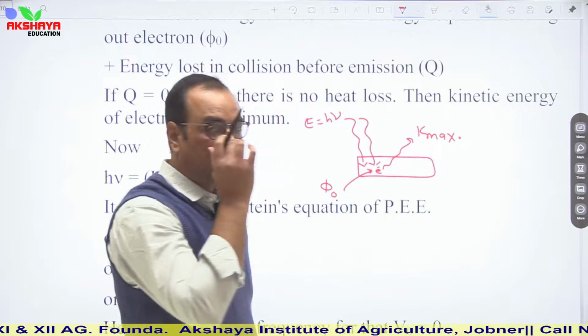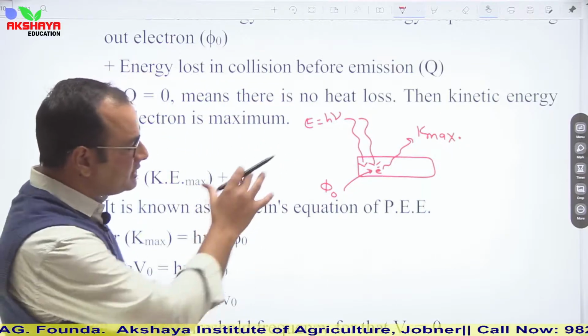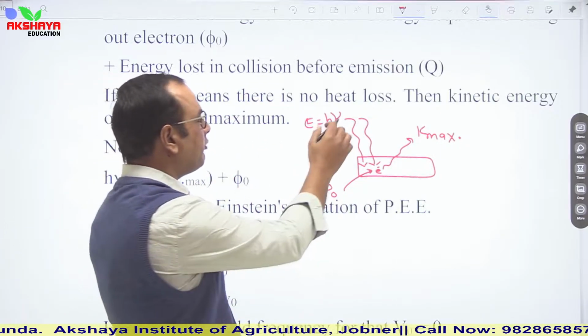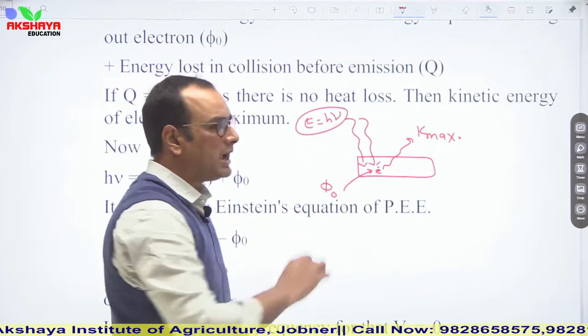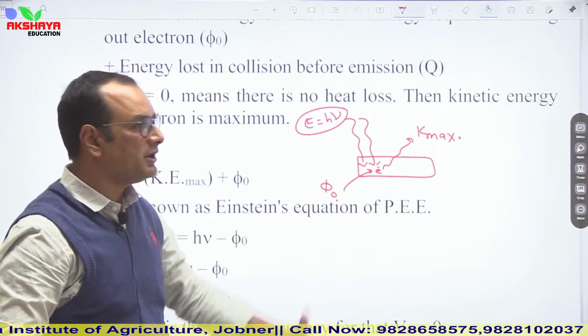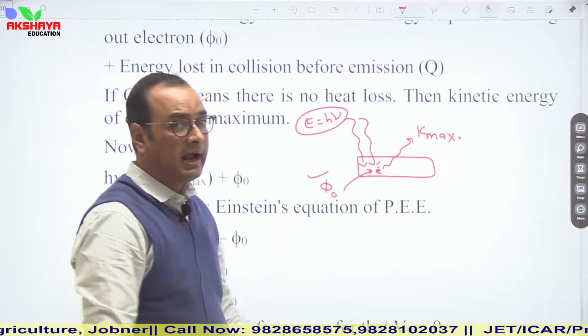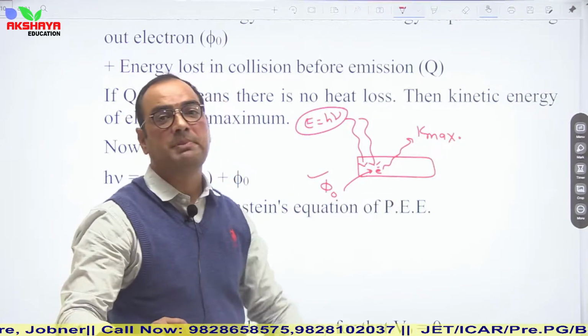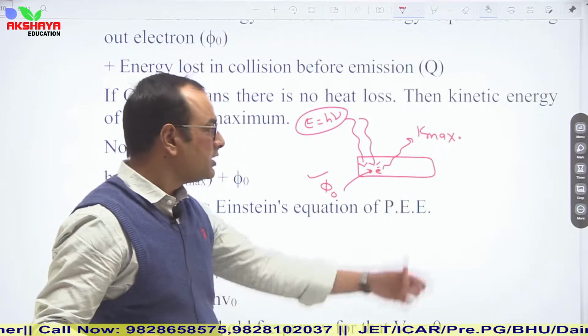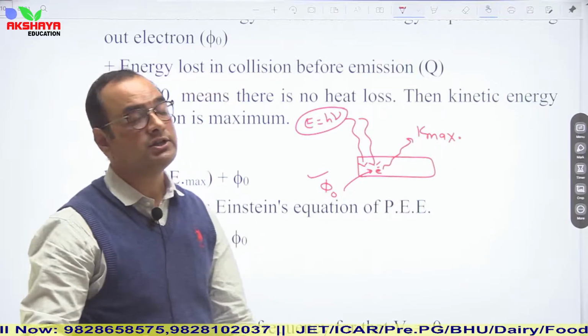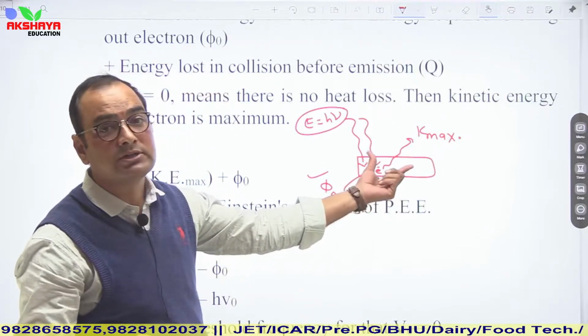It means, according to Einstein, we can clearly see by this diagram that if a photon of energy h nu is incident on a metallic surface, then some amount of energy is spent in form of work function, and the rest of the energy is spent in form of kinetic energy. So only due to this kinetic energy, this electron will be emitted from this surface.